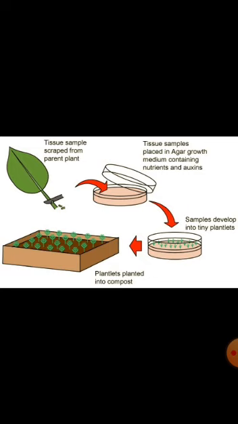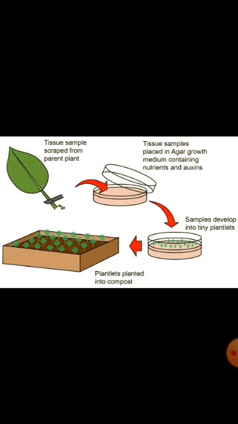Soon they develop a root and shoot system and are called plantlets. These plantlets are then transferred into the soil. By this technique, a large number of plants can be grown in a short period. New plants grown are exact copies of the parental plants.